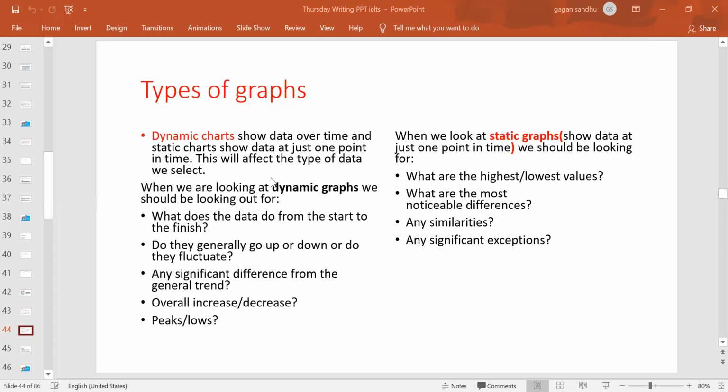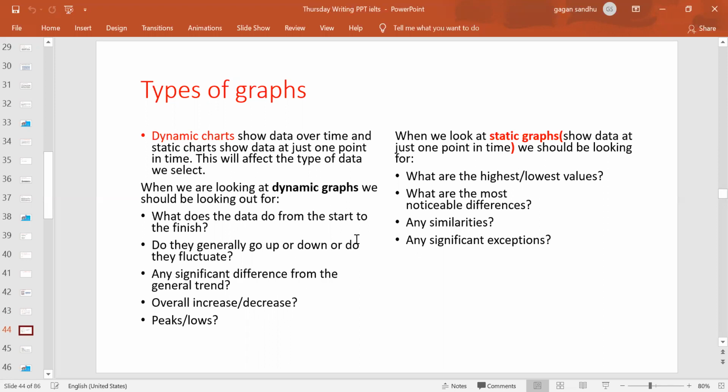So if you get a dynamic chart, you have to look for the answers to these questions. What does the data do from the start to finish? Does it generally go up, down, or fluctuate? Is there any significant difference from the general trend? Is there any overall increase or decrease, or any peaks or lows?